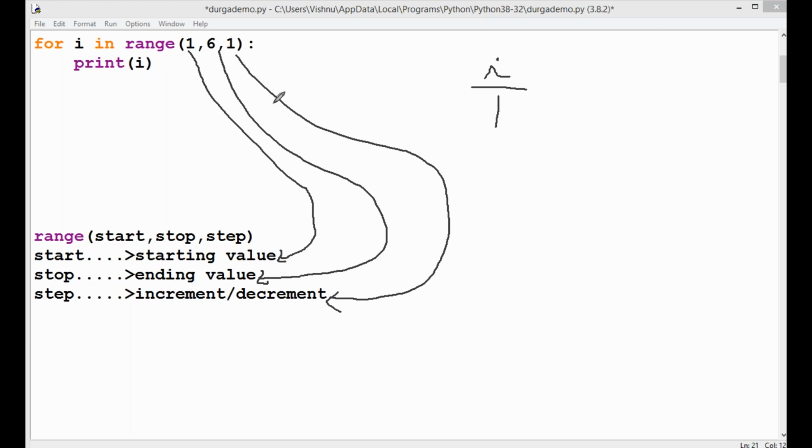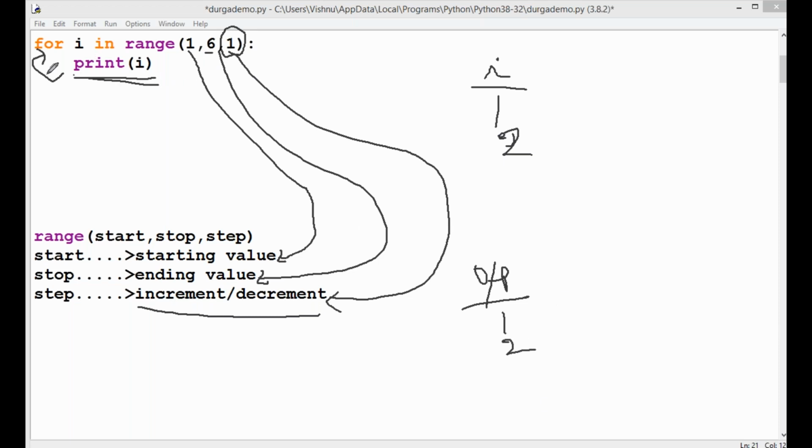So now i takes the value 1 and executes the body of the loop. The output is print(i), which prints the value of i on the screen. Clear. Again, the control goes back. That is called a loop. The process is repeatedly executed until i reaches 6. Next time i is automatically incremented by 1, that is i = i + 1, without specifying the value. Automatically incrementing, because of the increment or decrement. By default, 1 is increased. Clear. Again it executes print(i), printing the i value 2 on the screen. Again go back.